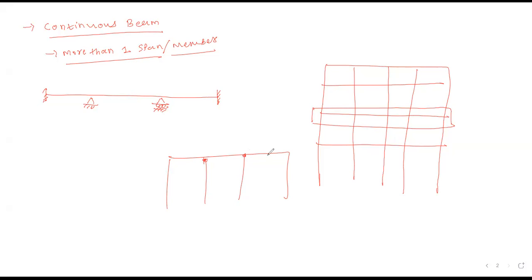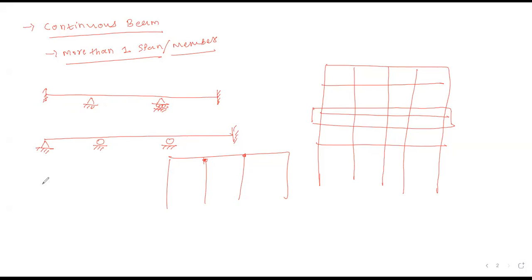Okay, this is nothing but the case of the continuous beam. So in that case, there are more than two supports and more than one span. So again, we can represent such a structure like this also. Depending on requirement, we will provide a support. It is not necessary to provide both supports fixed at the end. It depends. Is it clear?